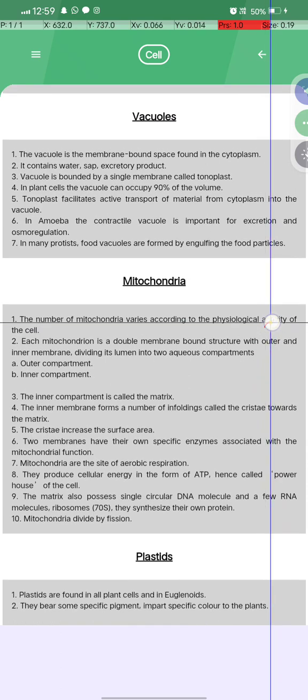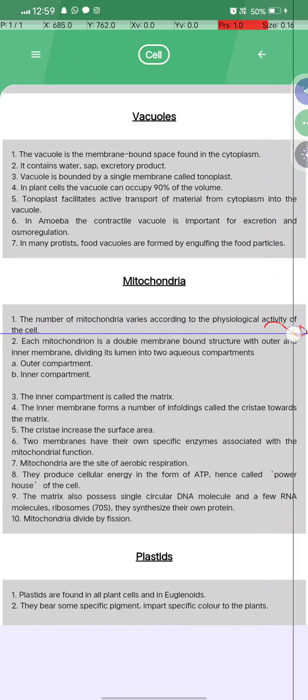What are mitochondria? The number of mitochondria varies according to the physiological activity and